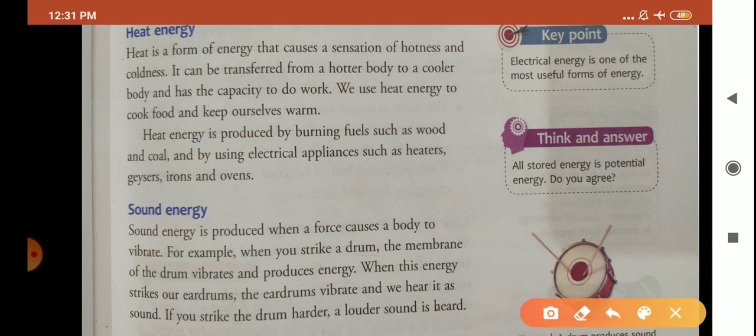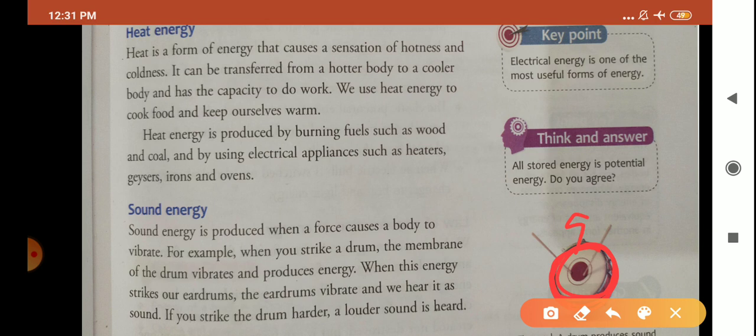Yes, if you are going to strike this upper membrane here, it means you are going to apply a force. आप force लगाओगे तभी तो आप stick को उठाओगे. You are going to strike on the membrane, so you are going to apply the force, and this force is going to cause the vibration. Where? Vibration at the membrane of this drum. Yes, and due to this vibratory motion, energy is produced.